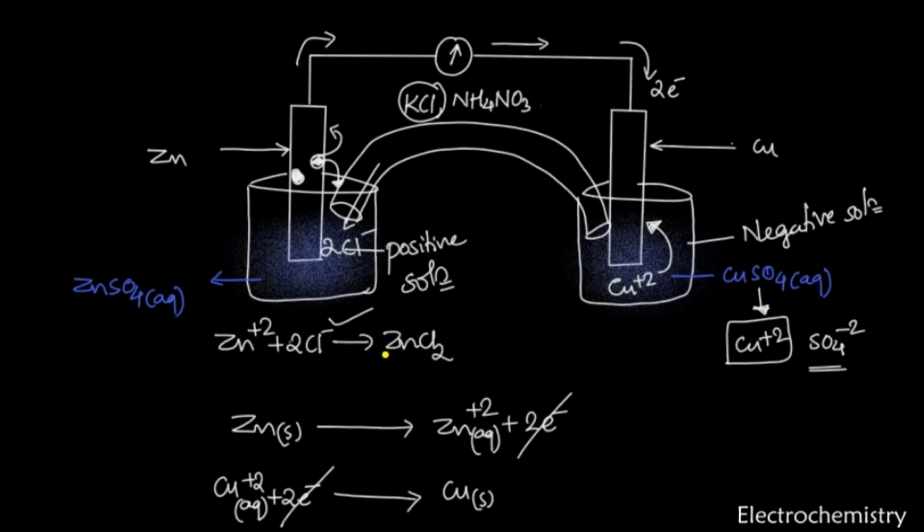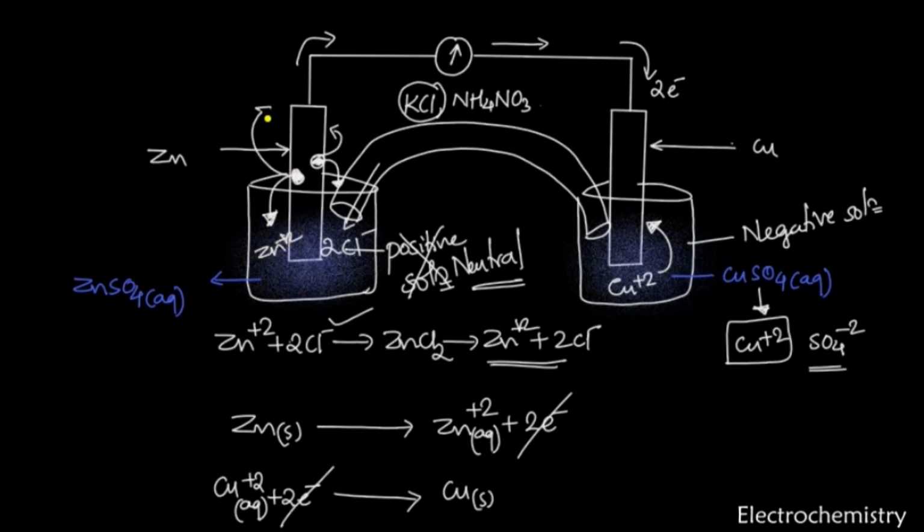Again that dissociates here, giving Zn plus 2 and 2 Cl minus. But this entire solution which was positively charged, now this gets cancelled and converted into neutral. Neutral it is.